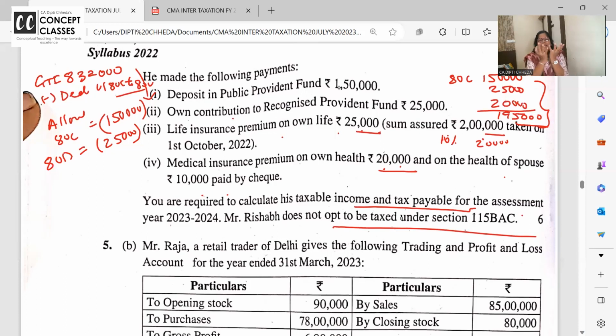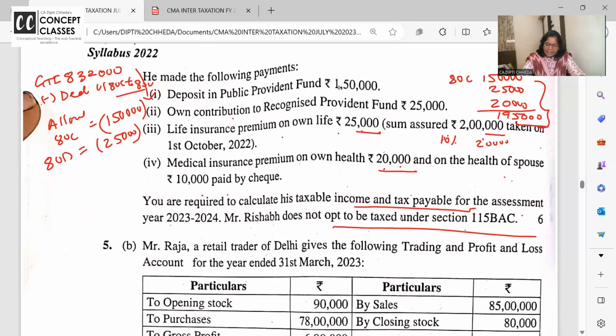I hope I am opening up too many things and you are linking and enjoying. I am enjoying. अच्छा है, clear है क्यों 25 लिया है. I was guessing they will ask mediclaim that if you pay 5 lakh premium for 5 years together, divide by 5, 1 will be allowed and all that. और कुछ? No. So